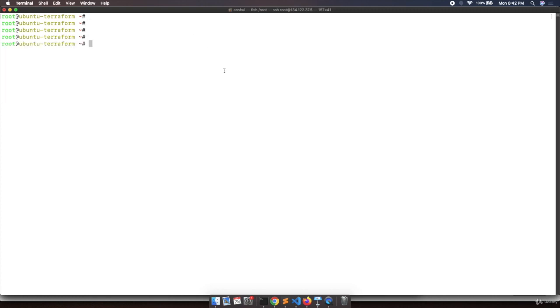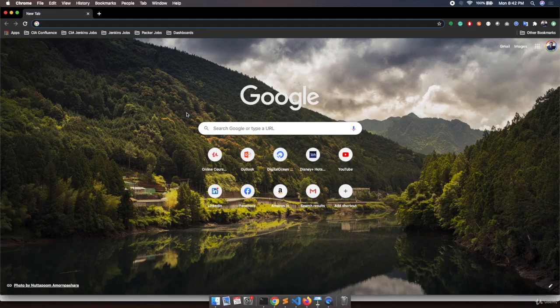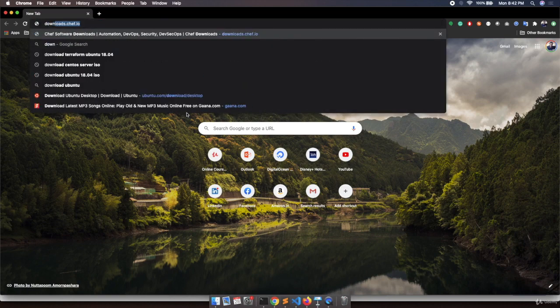Now we will go to the browser and we will see what version of Terraform we can download. So over here we are on the browser and we will type download Terraform.